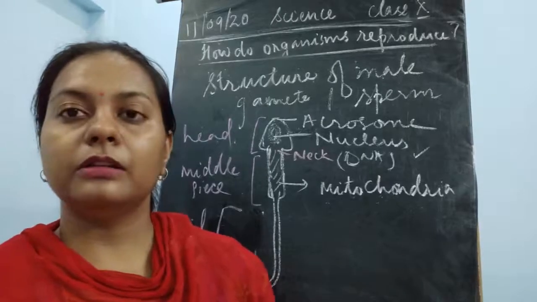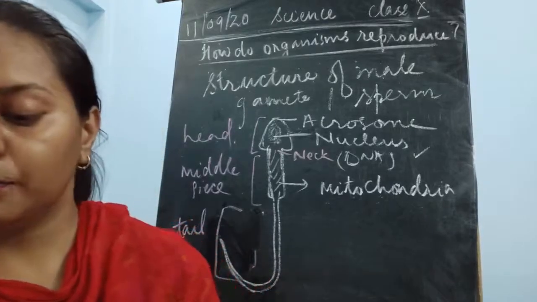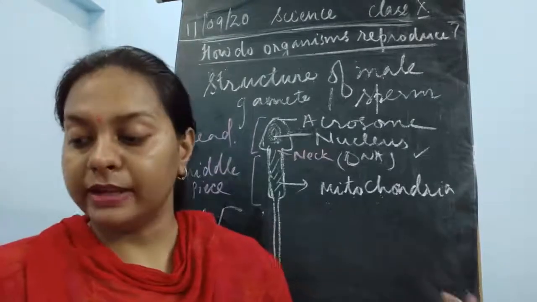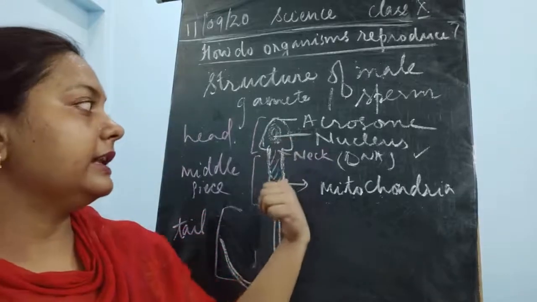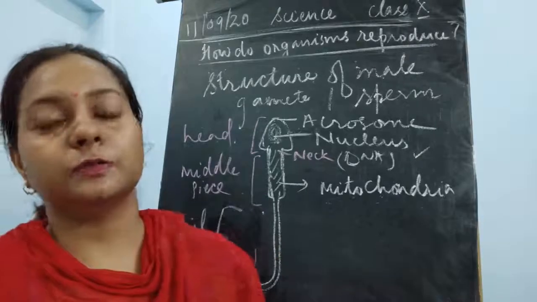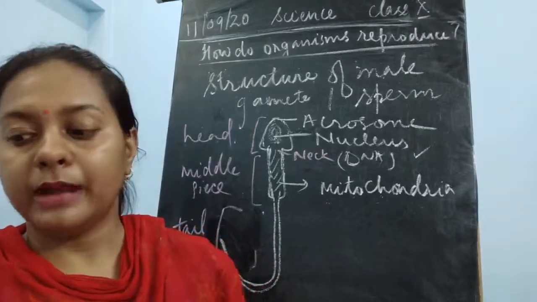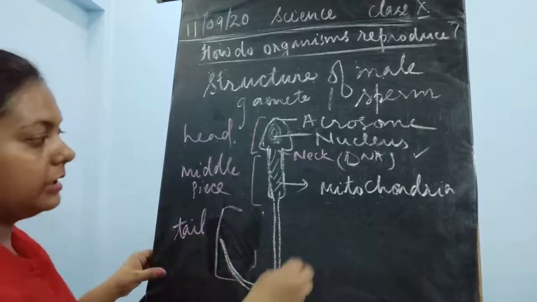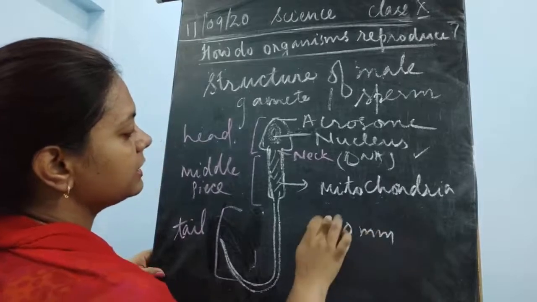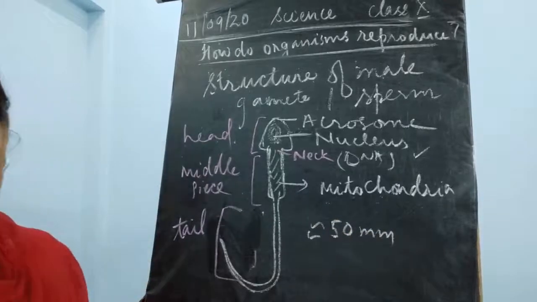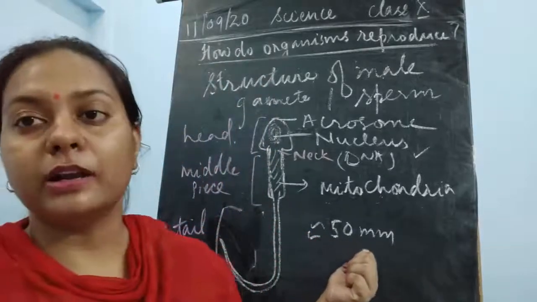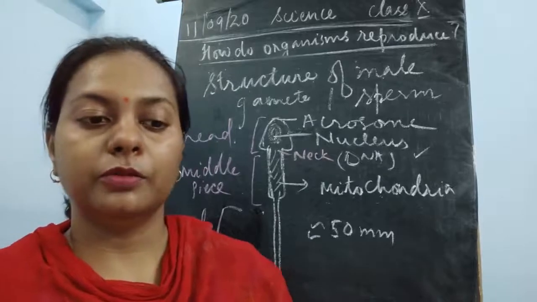Fine, so this is about the male gamete. The difference could be that it has a tail, it contains the head, neck, mitochondria and middle piece, and also has a long tail which is responsible for the movement of the sperm. And how big is it? It is approximately 50 millimeters in length, but it is much smaller than the human egg.